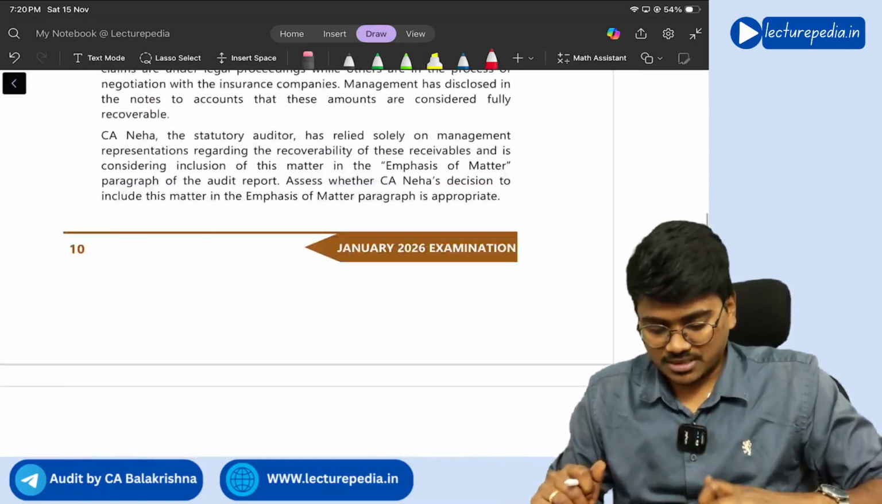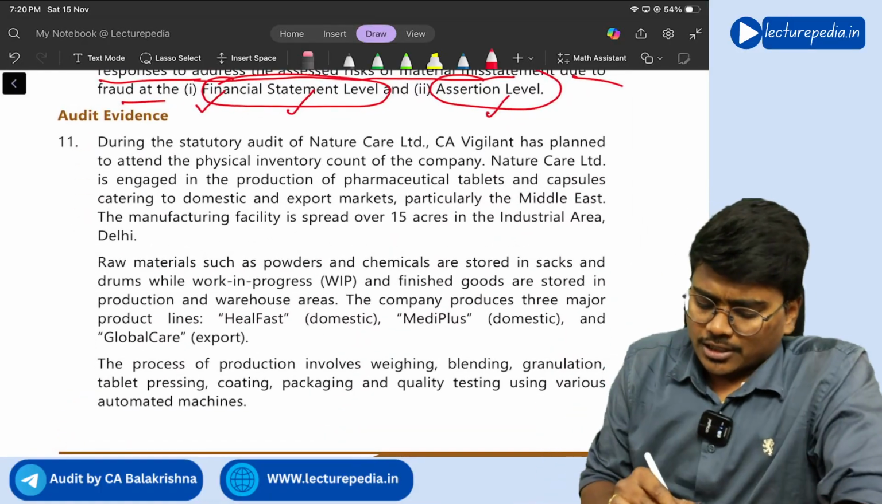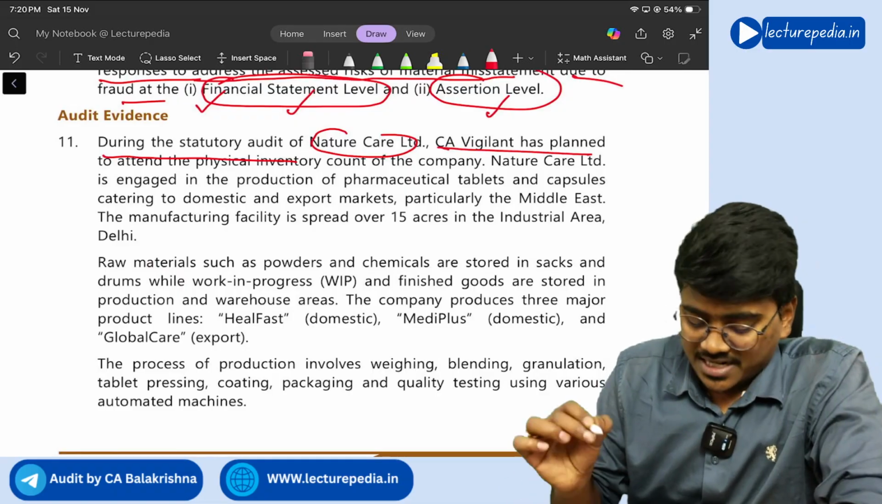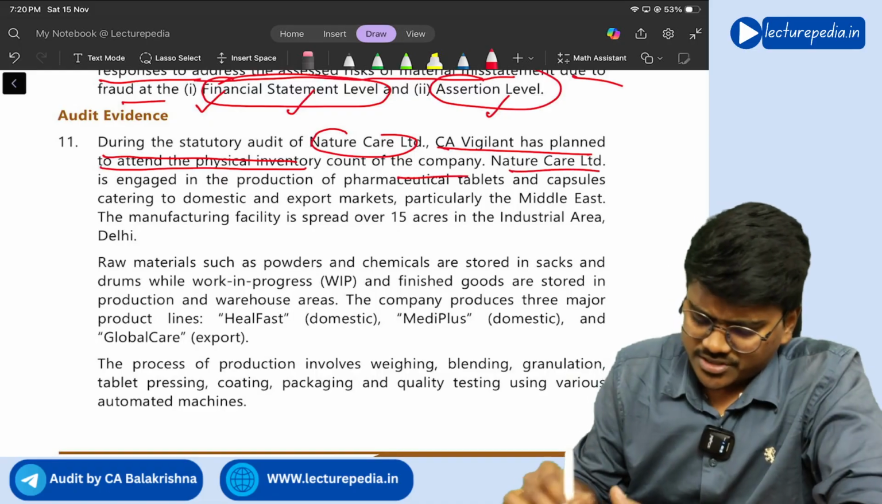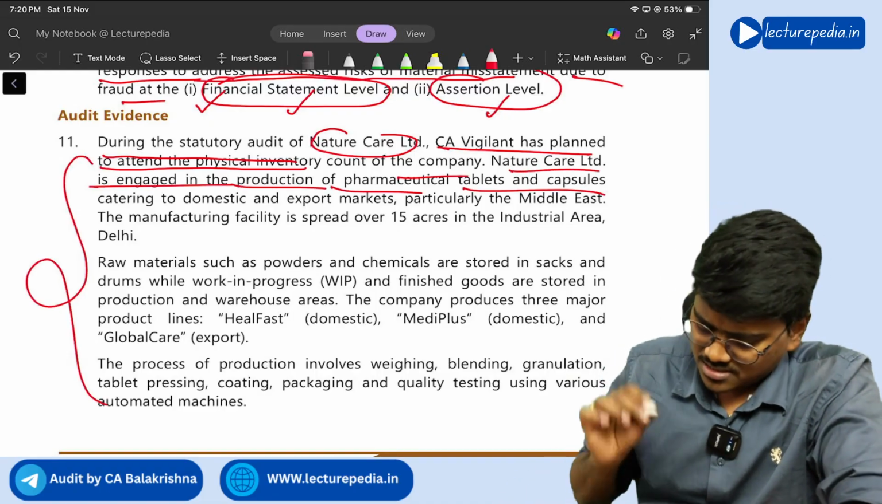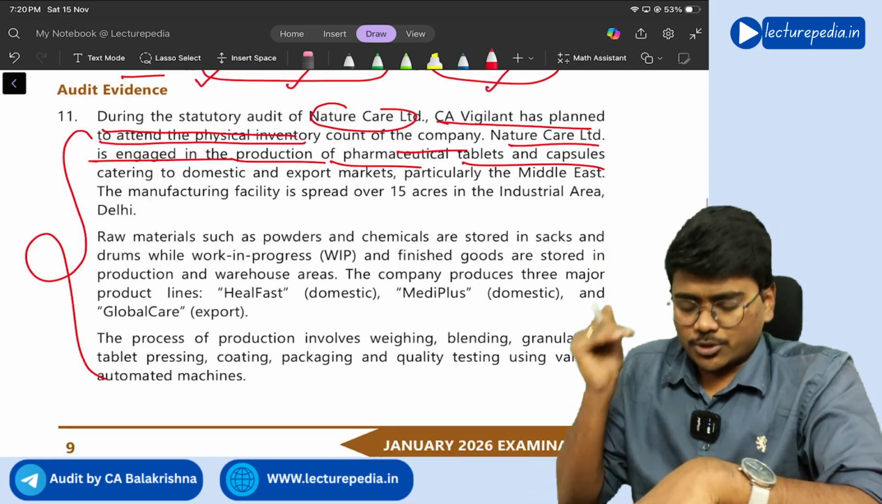Next, question number 11. During the statutory audit of Nature Care Limited, CA Vigilant has planned to attend the physical inventory count of the company. Nature Care Limited is engaged in production of pharmaceutical tablets and capsules. See, all this is not needed, you can just read it. The actual question starts here.